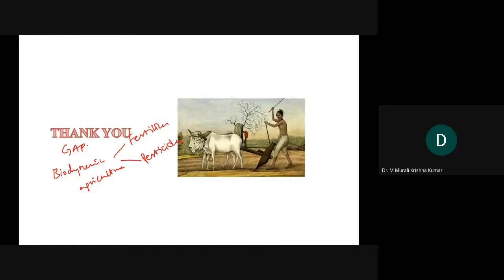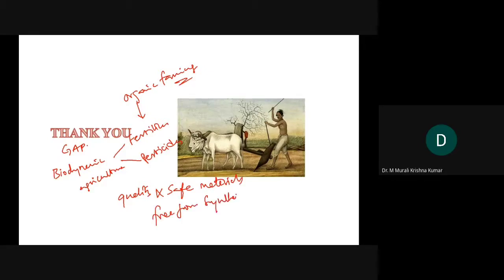In fertilizers, we do have organic farming, where we use fertilizers obtained from natural resources. Our main objective is to obtain quality and safe materials free from synthetic chemicals. All of you, are you able to understand these concepts?